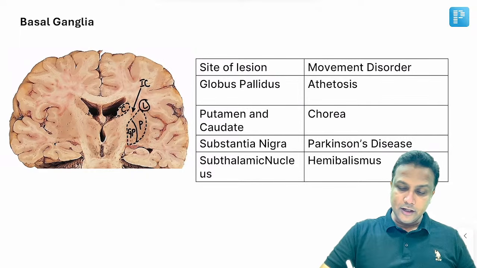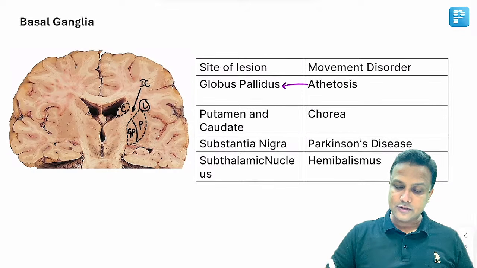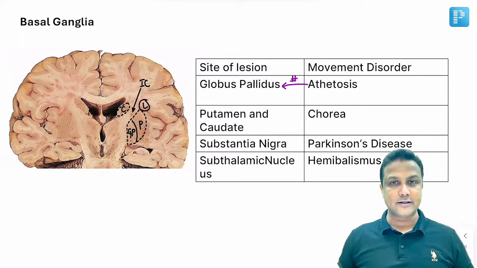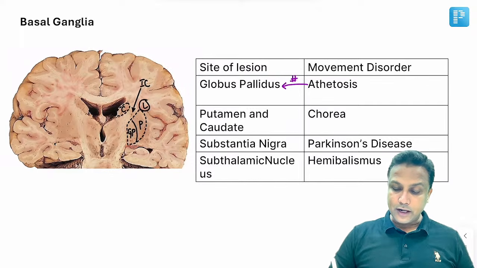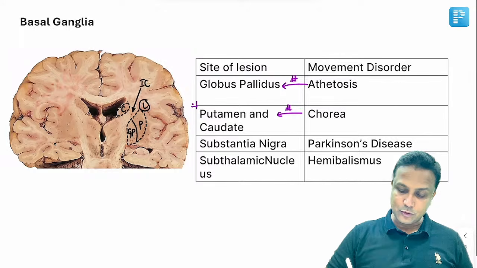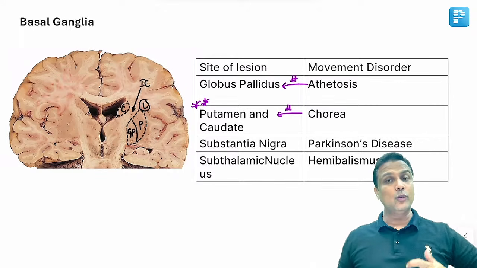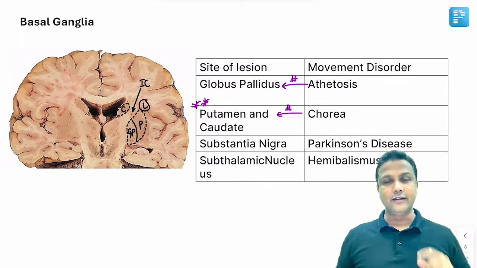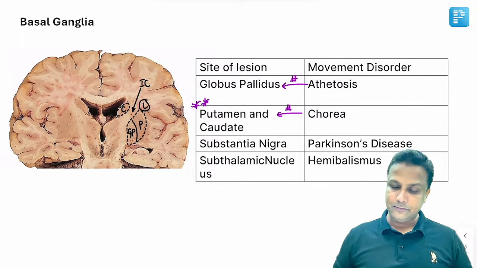For example, if there is athetosis, then which part of the basal ganglia will be involved in athetosis? Remember, that will be globus pallidus. If there is a lesion in putamen and caudate, it will lead to chorea. This was asked recently. Like which nuclei of the basal ganglia are involved in chorea? That is putamen and the caudate nucleus.